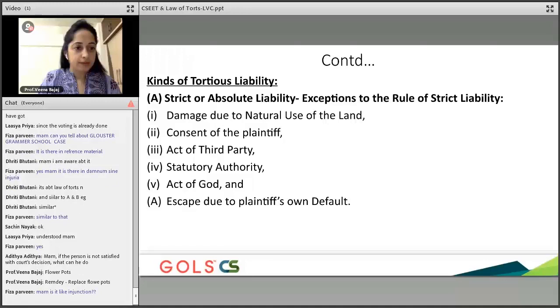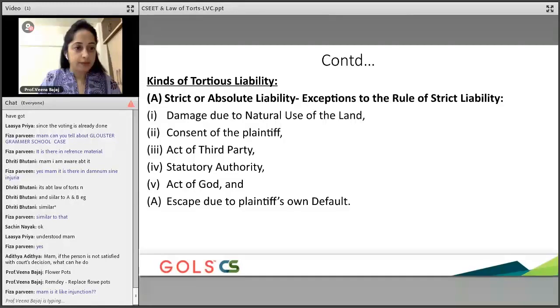Like there is this painting that M.F. Husain has made. If I happen to destroy that, and the painter is not available to paint it, can I give you the painting back? No, I can't, because there are certain things which cannot be replaced. Correct?